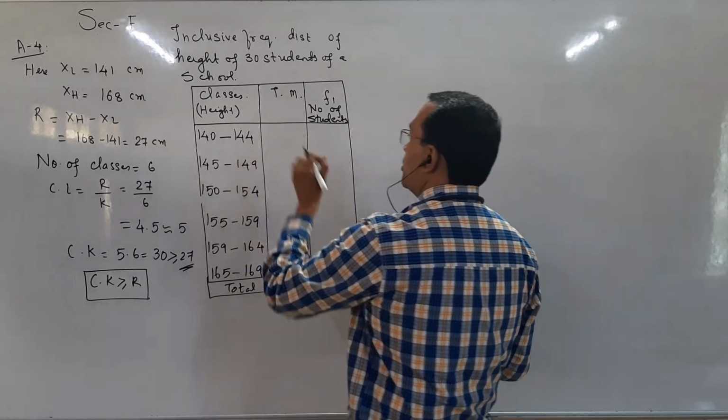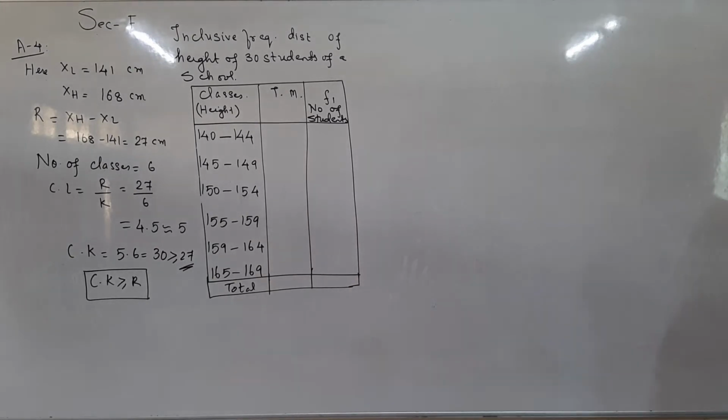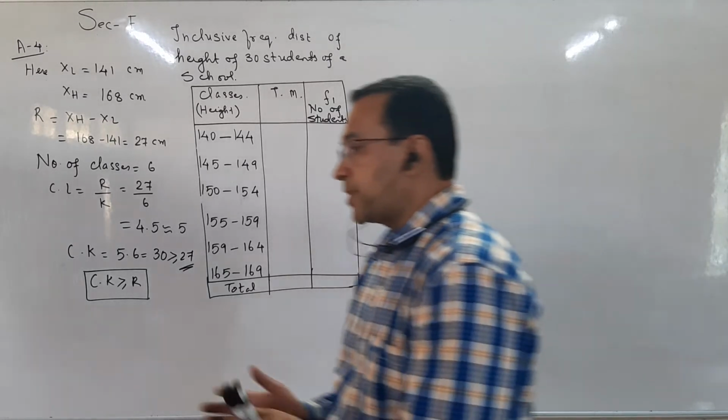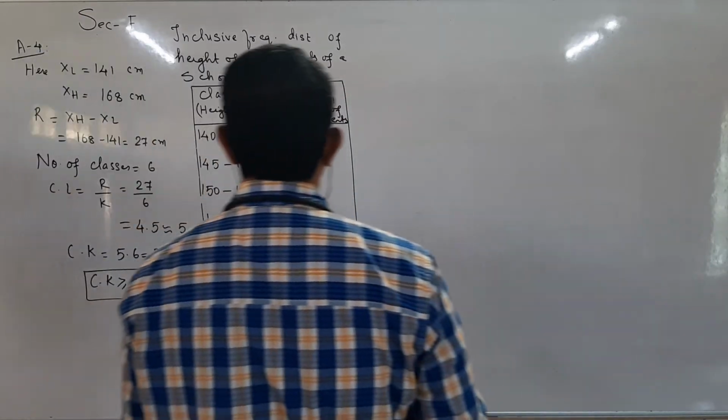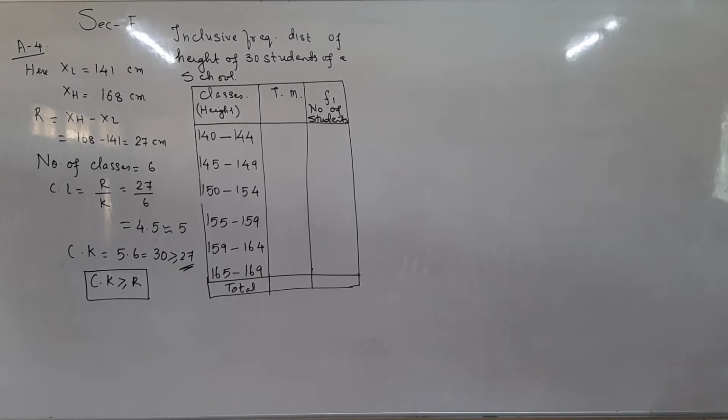Because of boundary points, students, whenever we have an inclusive frequency distribution, we require boundary points when we prepare less than type and more than type cumulative frequency distribution.